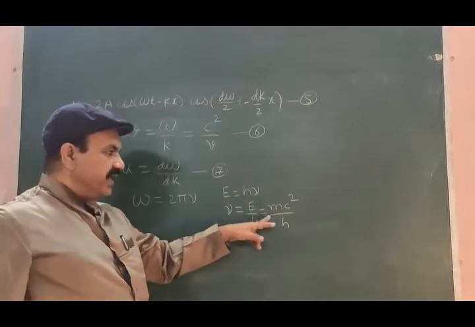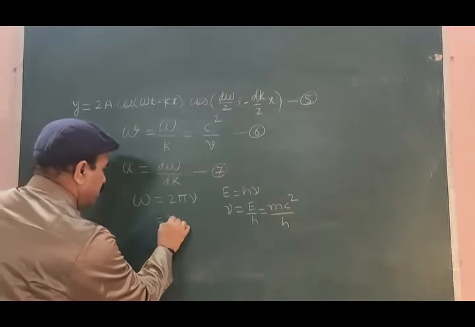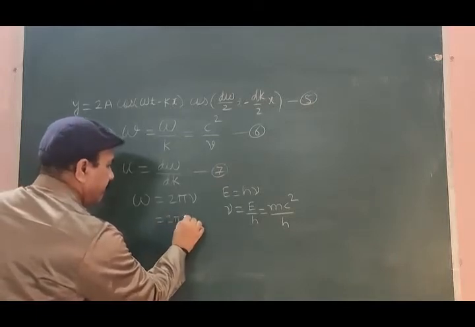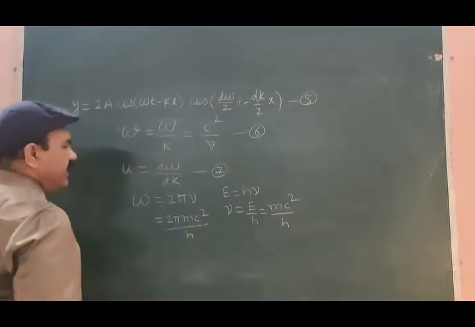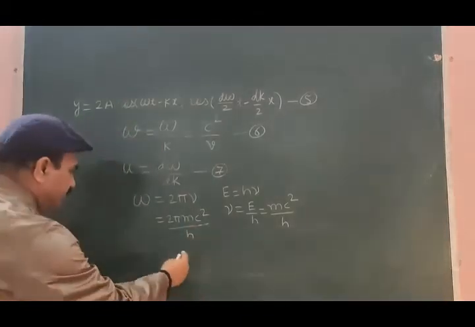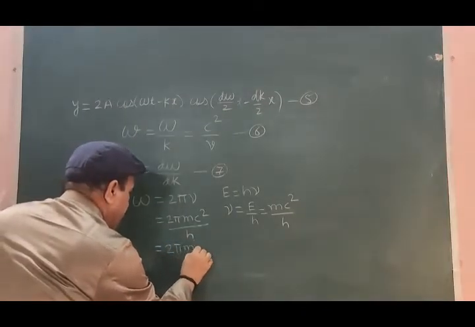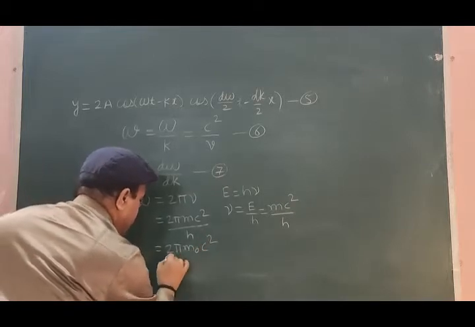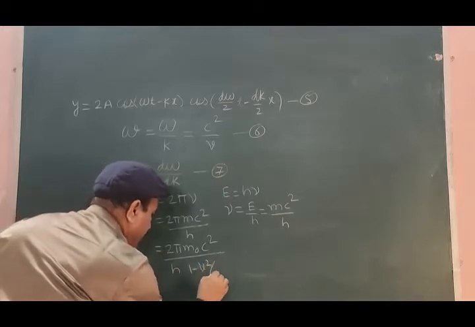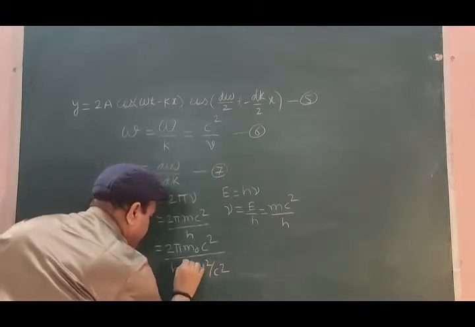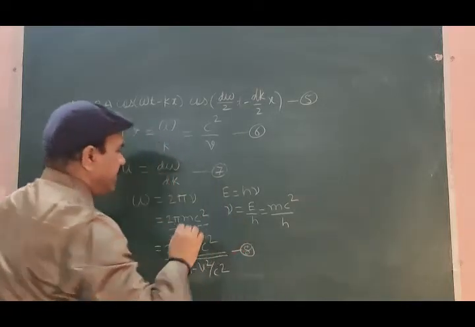So let us put this value of nu here. So omega will be equal to 2 pi mc square divided by h, or this is 2 pi m0 c square divided by h into square root of 1 minus v square by c square, equation number 8.